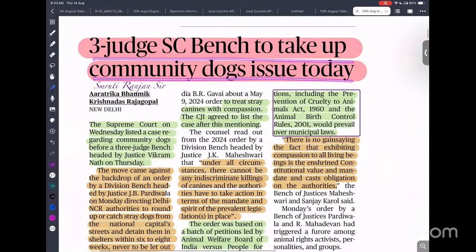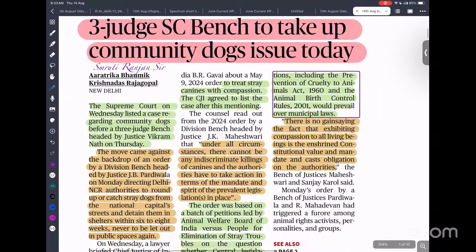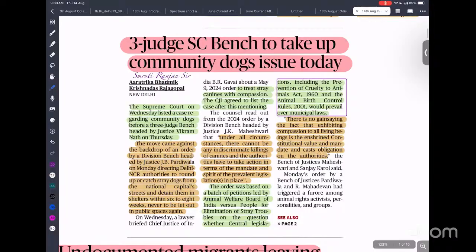Community dogs. Recently we have seen so many cases of stray dogs killing people in the outskirts, slum areas, or even some villages. After that there is a demand for killing all the stray dogs or taking them all away.